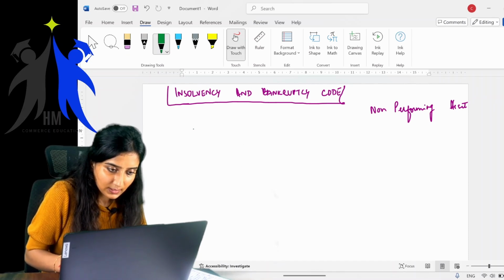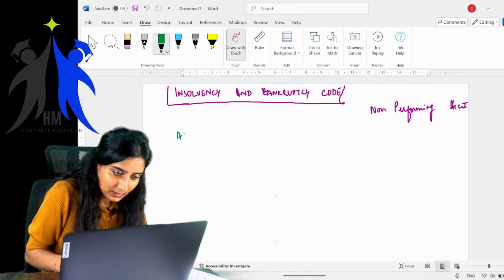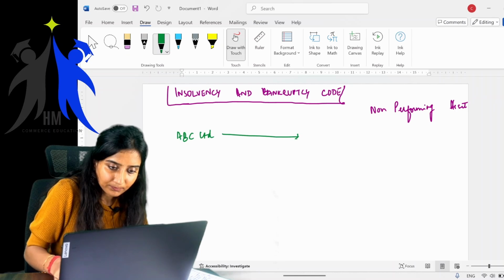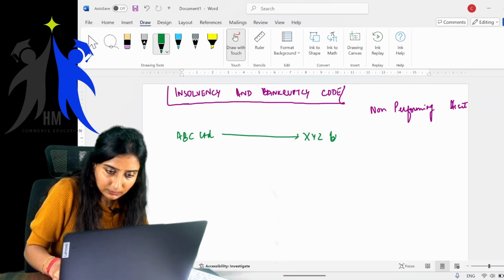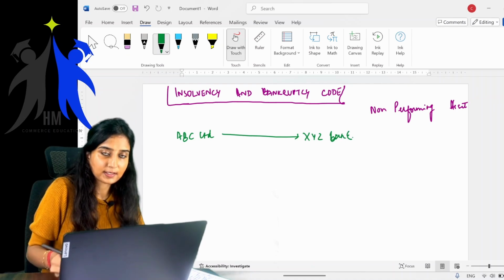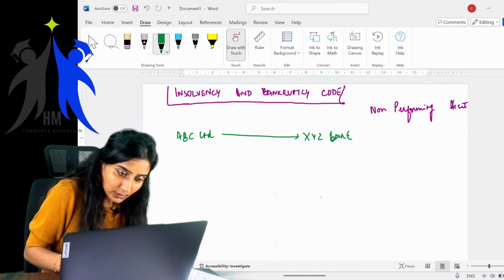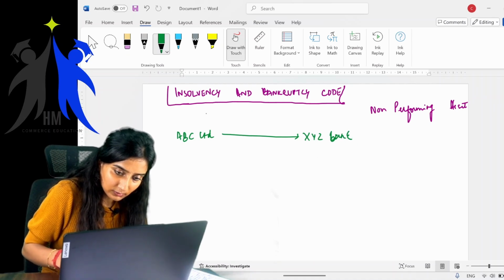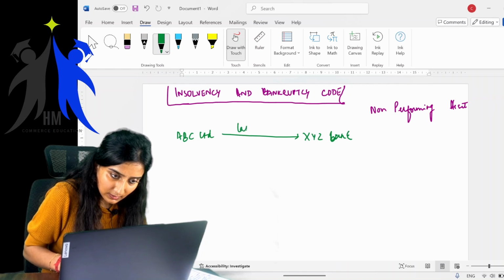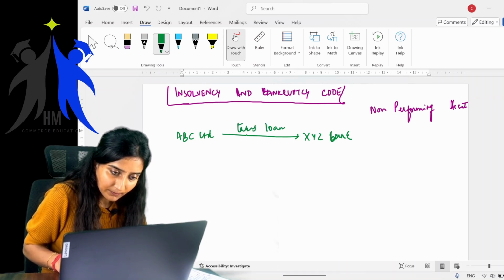Say for example, a company ABC Limited takes a loan from say XYZ Bank. It takes the loan, but fails to repay.